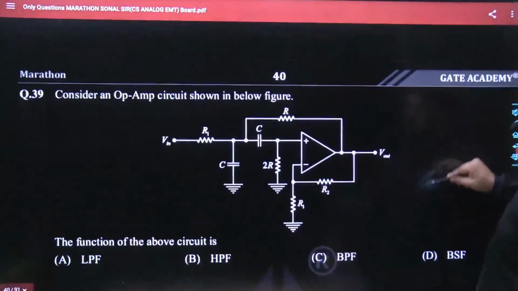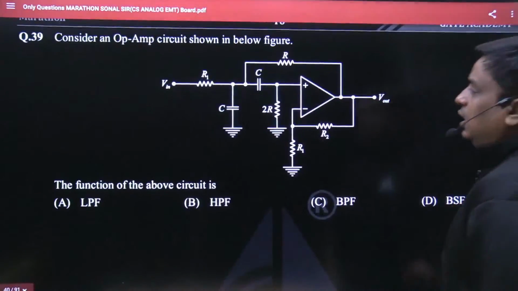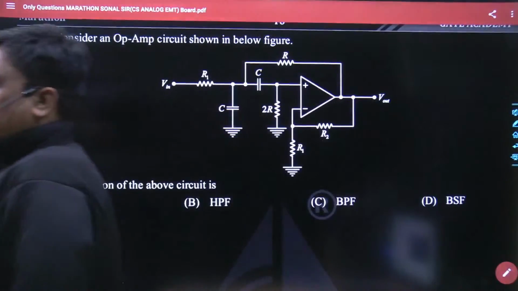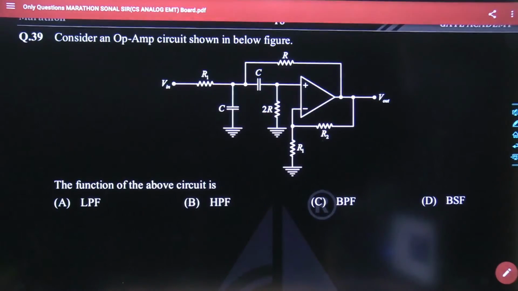Option B. In the same sequence, question number 39 comes in front of us. Consider an op-amp circuit shown in the figure below. The function of the above circuit is, the 4 different options being given: LPF, HPF, BPF and BSF. Tell me what could be the best most answer for this given question.